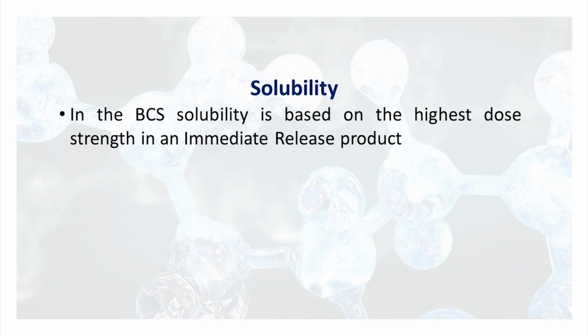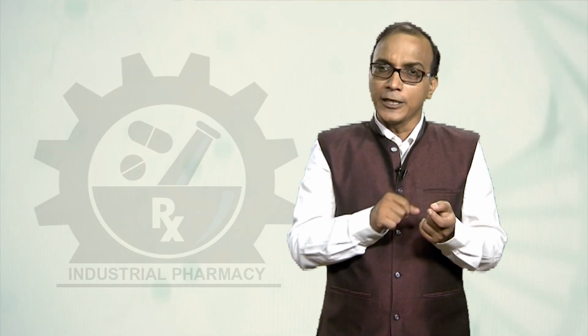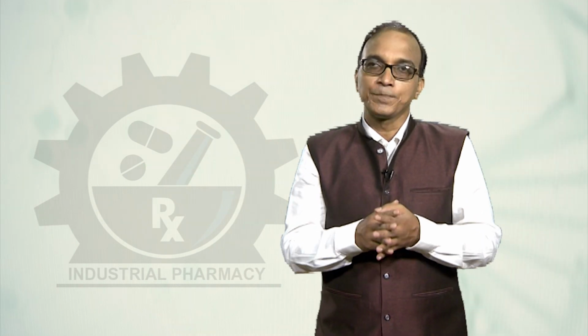Now, as far as solubility is concerned, in the BCS, solubility is based on the highest dose strength in an immediate release product. Now, what is highly soluble? In BCS, a drug substance is considered highly soluble when the highest strength is soluble in 250 ml or less of aqueous media over the pH range of 1 to 6.8. Remember, the limit was pH 1 to 7.5 earlier. It has been reduced to pH 1 to 6.8 in the recent guidelines.